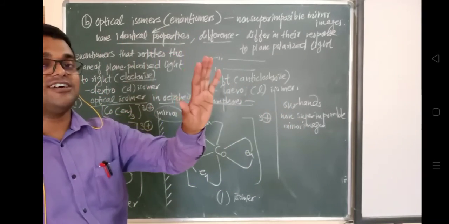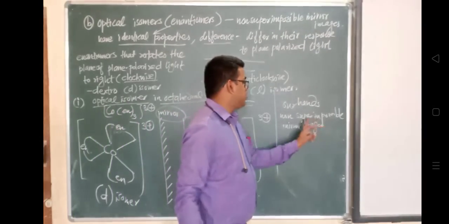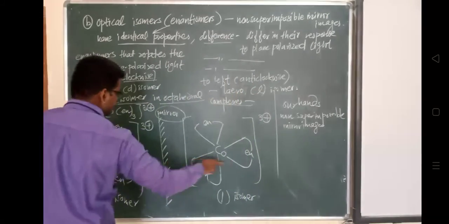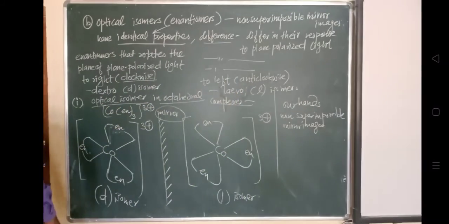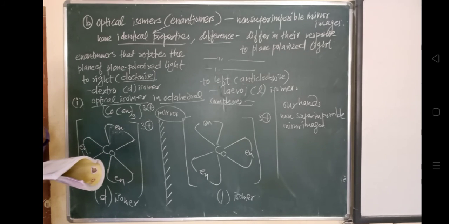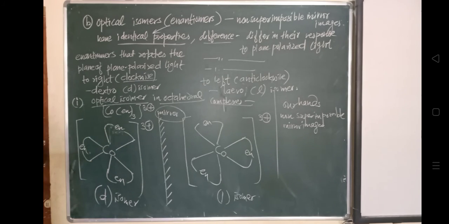That is what is called non-superimposable mirror images. So our hands are non-superimposable mirror images.